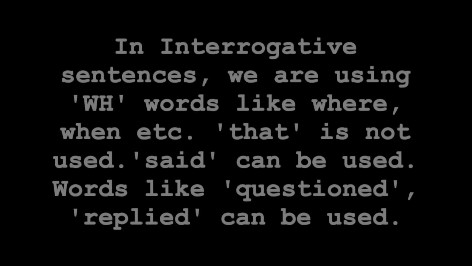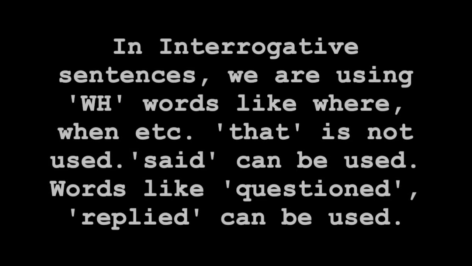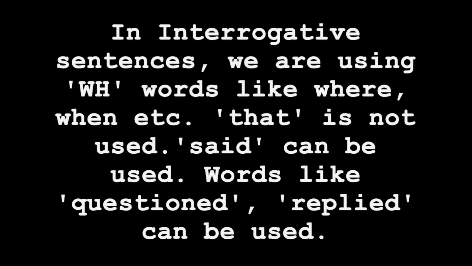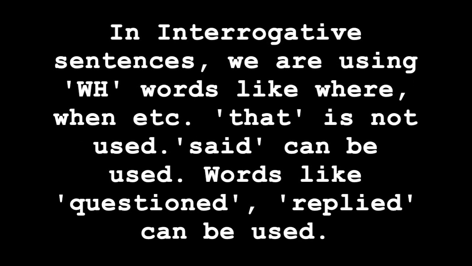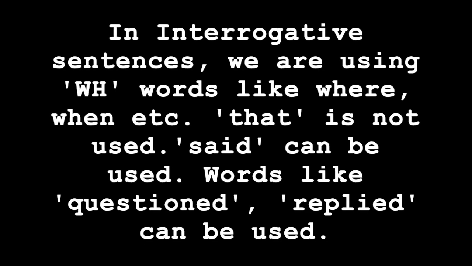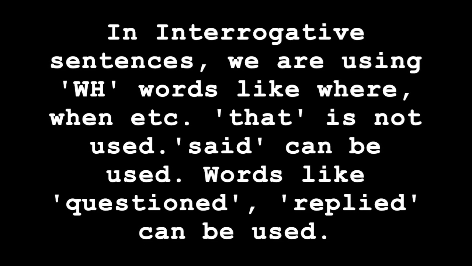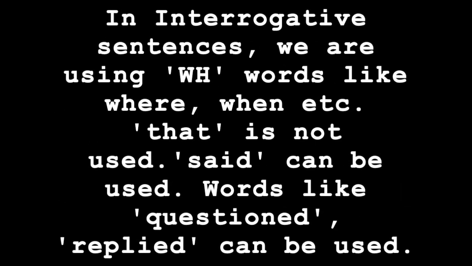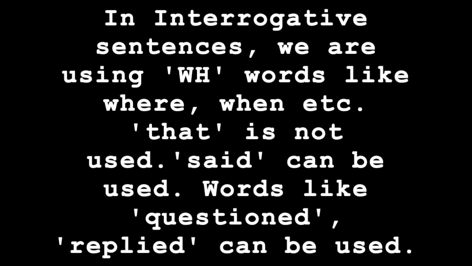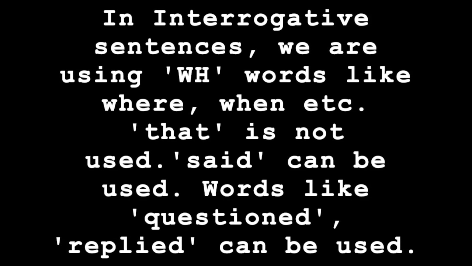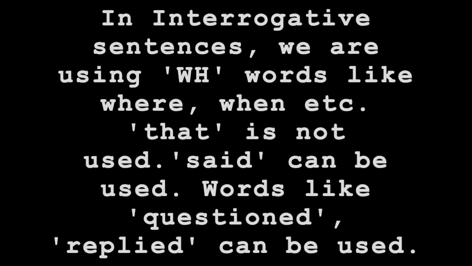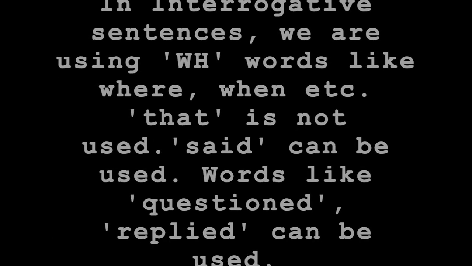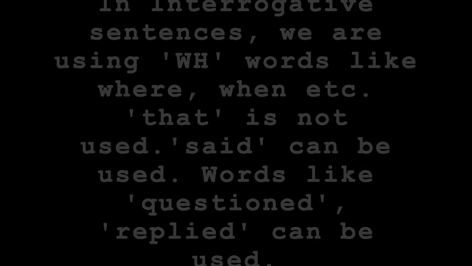So here you see the interrogative sentence. We are using where, when, WH words, but not that. And you can say said, which is a popular word, but we can also say questioned, replied, and many other words which we like to use.